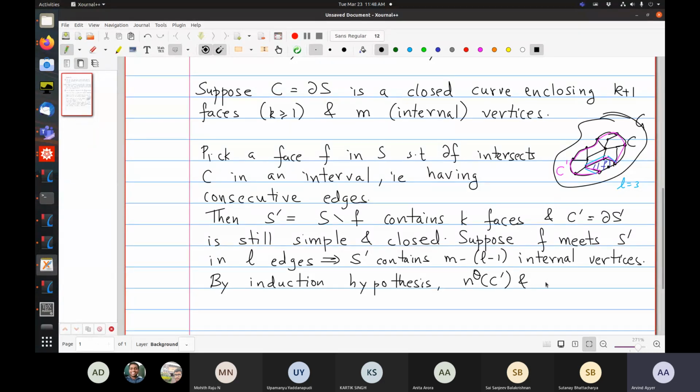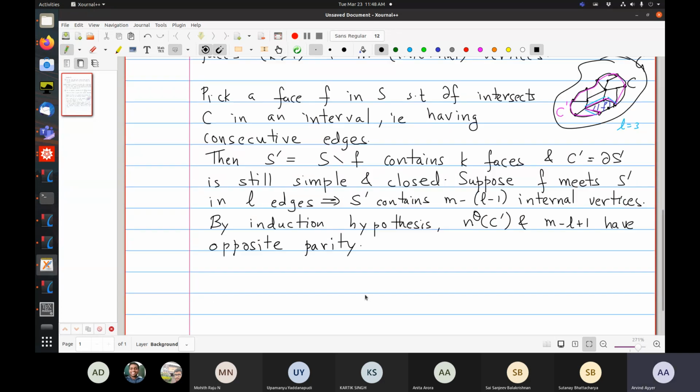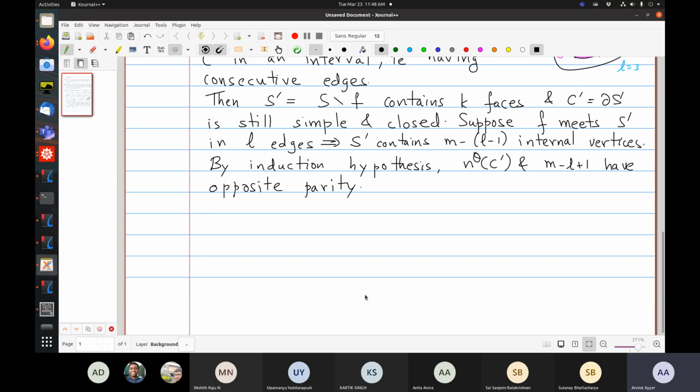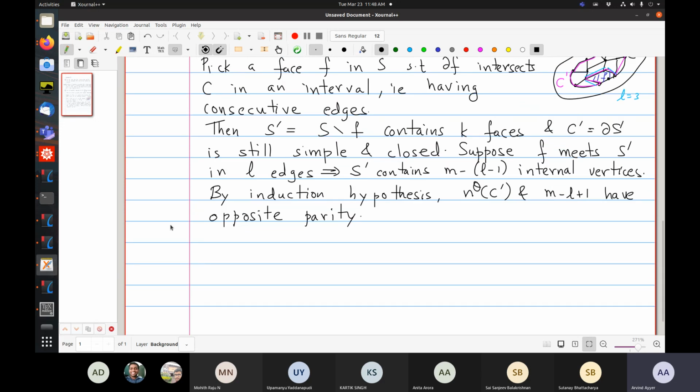So NO of C prime and M minus L plus 1 have opposite parity. Okay, so now let's see what we can conclude. Now we have to relate NO of C with NO of C prime. So now let us compute NO of C from NO of C prime.